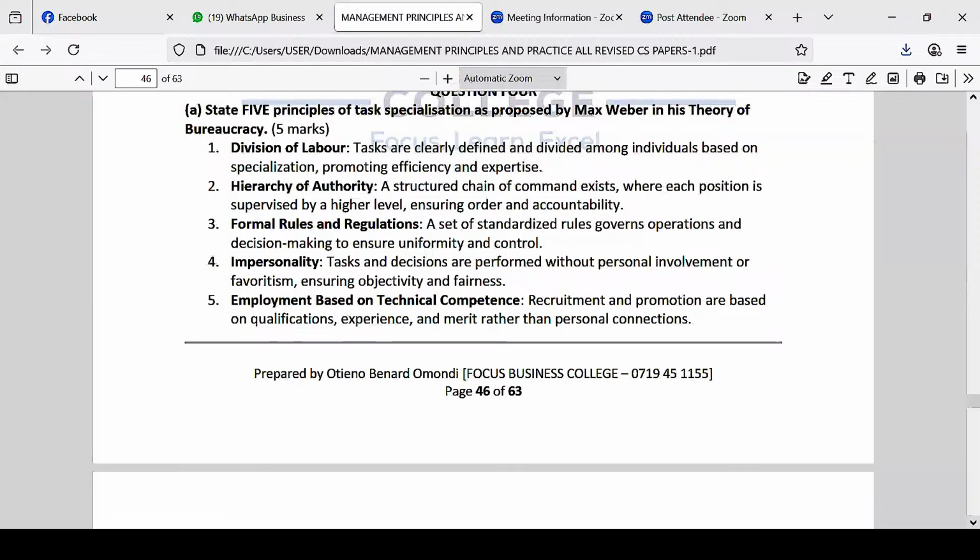And then number five is employment based on technical competence. So if you want to employ somebody, look at whether they are technically able to carry out the task well. So recruitment and promotion are based on qualification. If I want to recruit somebody or promote somebody, I must look at, number one, what is your qualification? What is your experience?